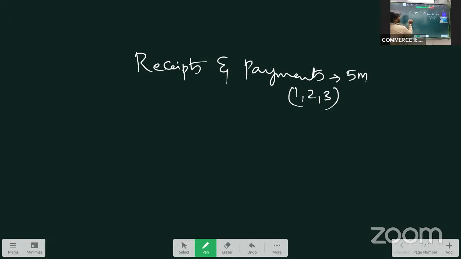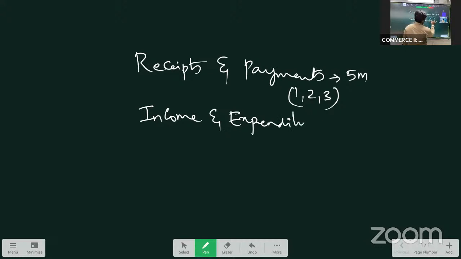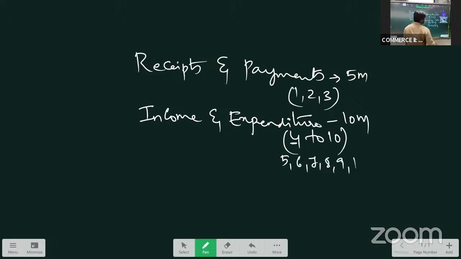Then we started the topic income and expenditure. From problem number 4 to problem number 10, any one problem will be asked for 10 marks in the examination. Yesterday we discussed problem number 4. In today's class, we'll be discussing problem number 5, problem number 6, problem number 7, 8, 9, and 10. If you are perfect with these 10 problems, from problem number 1 to problem number 10, we can easily score 15 marks. The weightage for this chapter is 15 marks.